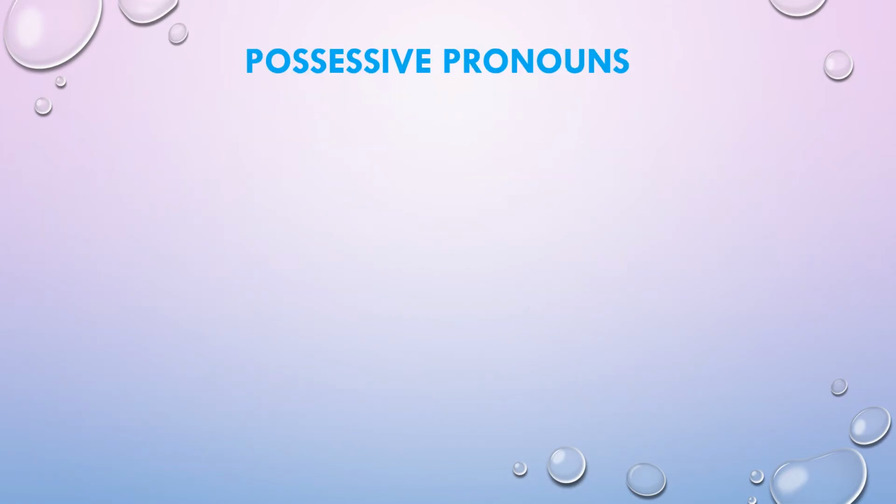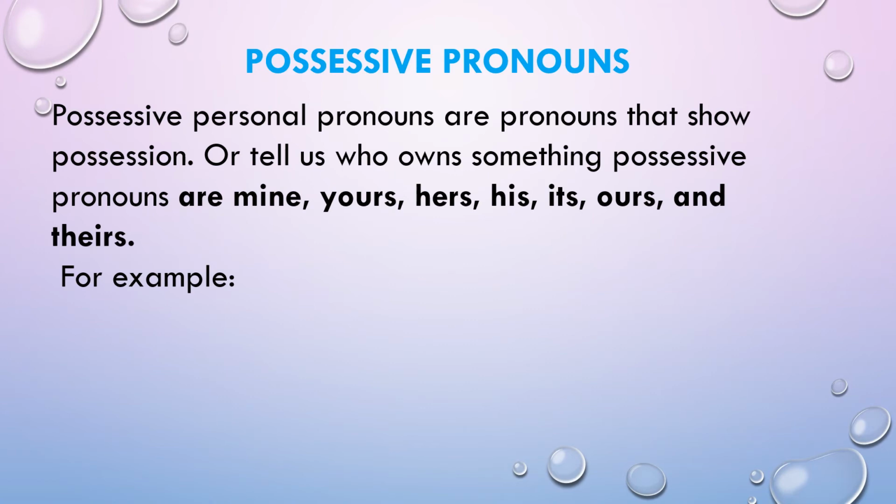Possessive pronouns. Possessive pronouns are pronouns that show possession or tell us who owns something. Possessive pronouns are mine, yours, hers, his, its, ours, and theirs.